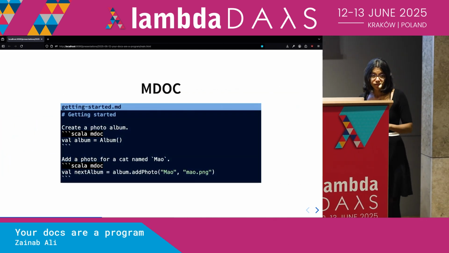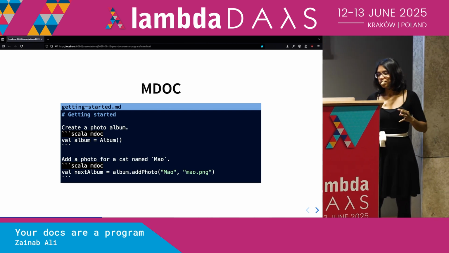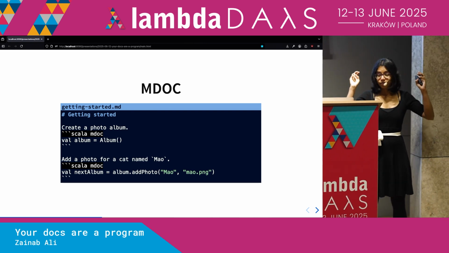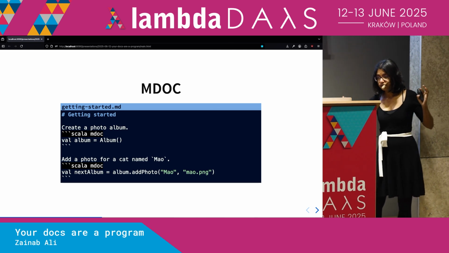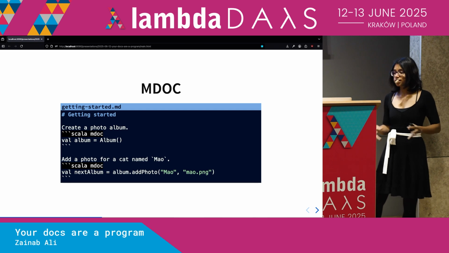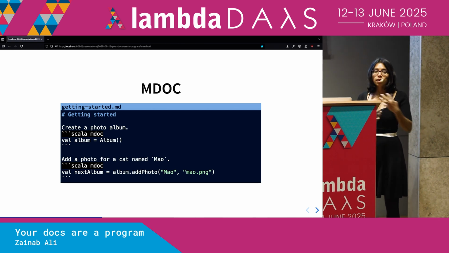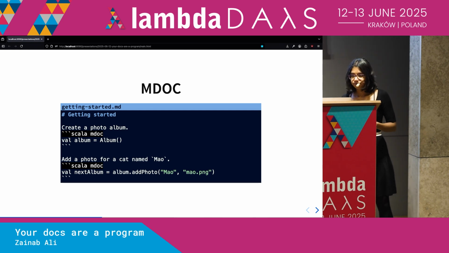You can use a tool, if you're in Scala, called mdoc. And mdoc is something which will go and, if you annotate all your code snippets with mdoc, if they're Scala snippets anyway, will go and run these snippets in an environment and get their output and plonk that back into a different file.